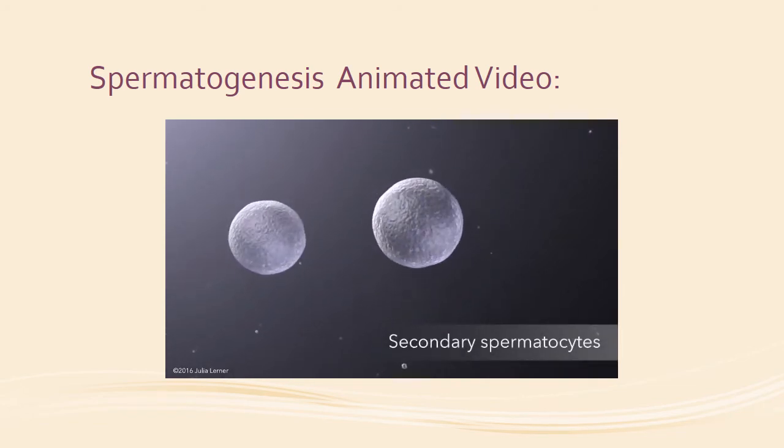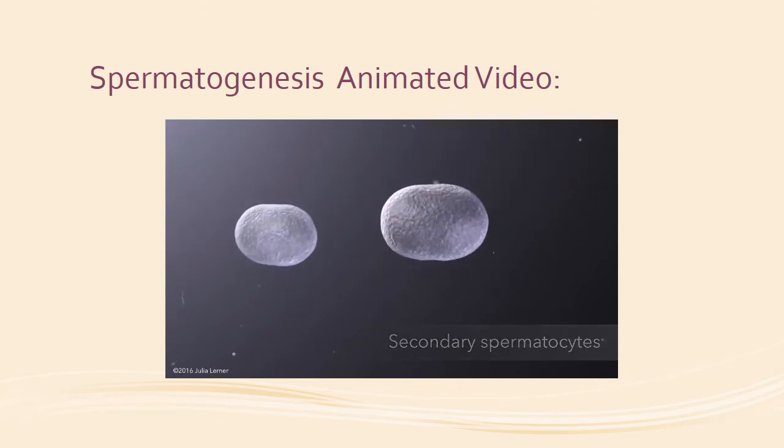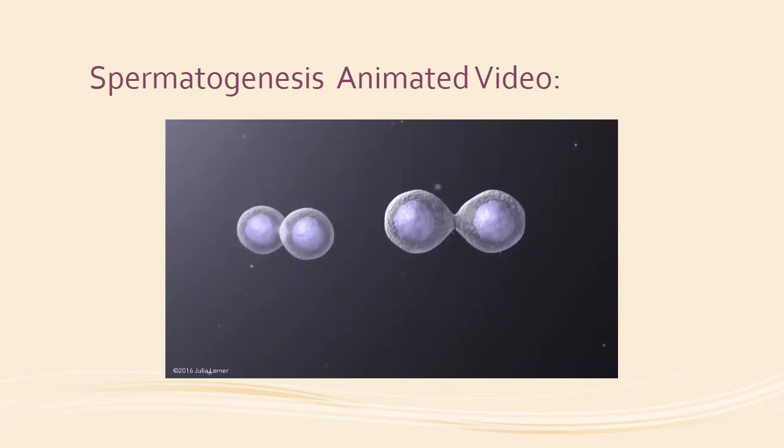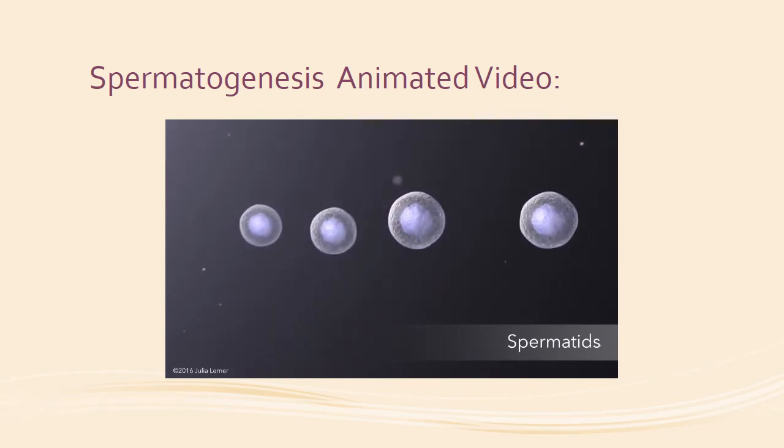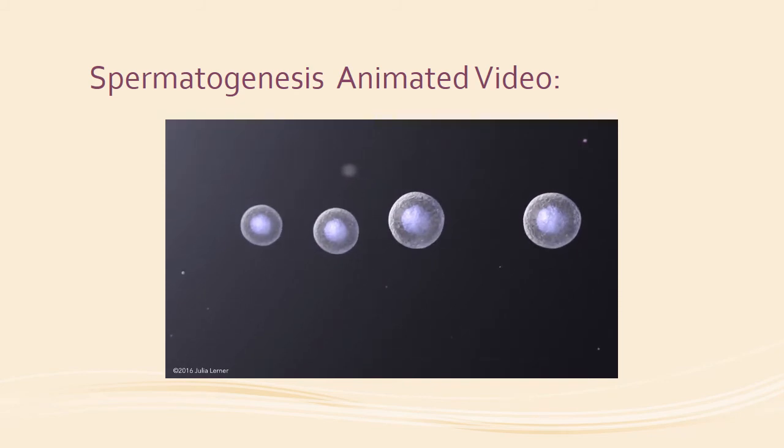These secondary spermatocytes divide once more, giving rise to four haploid cells called spermatids, containing exactly half of the father's genetic material.